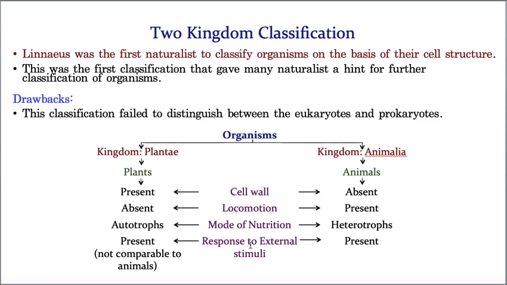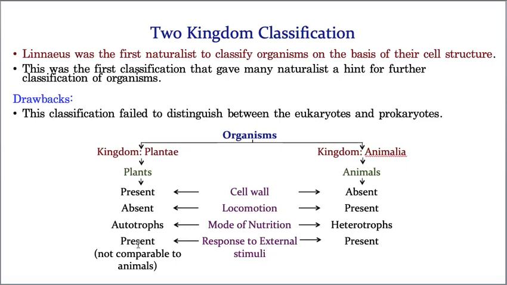Whereas response to external stimulus, yes, plants have some ability to respond towards the external stimulus, but don't at all compare the response given by a plant to an animal, because plants cannot respond so quick, so fast like an animal. For example, imagine you are touching a hot object, what do you do? Immediately, within no second, you will withdraw your hand.